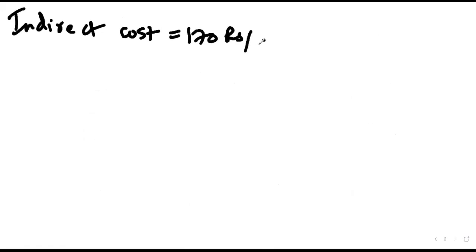So these things are written. Now, apart from this question statement, anything we have written? Indirect cost is how much? Indirect cost is 170 per day. Direct cost, 20 rupees per day. Got it. Okay, so this was the last step.